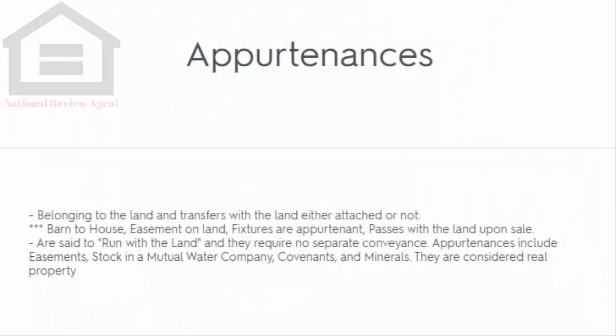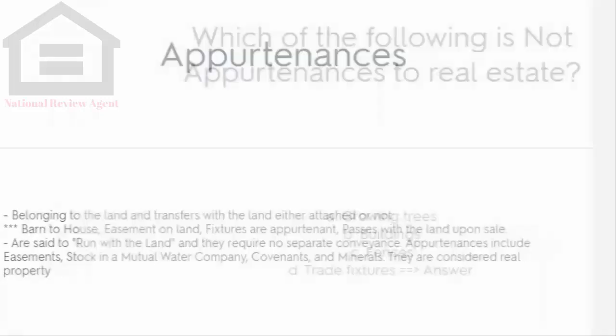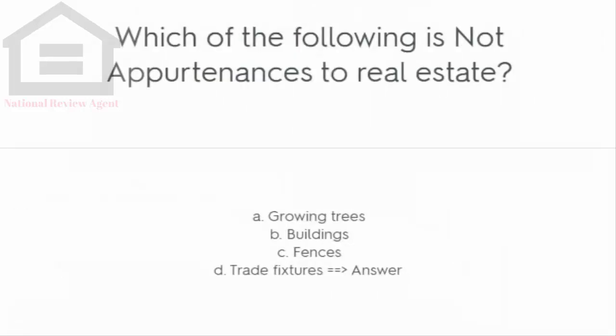Appurtenances. Which of the following is not an appurtenance to real estate? A. Growing trees, B. Buildings, C. Fences, D. Trade fixtures. Answer.